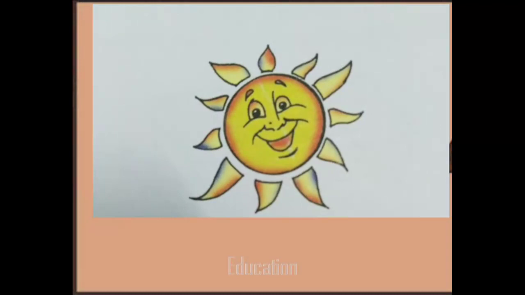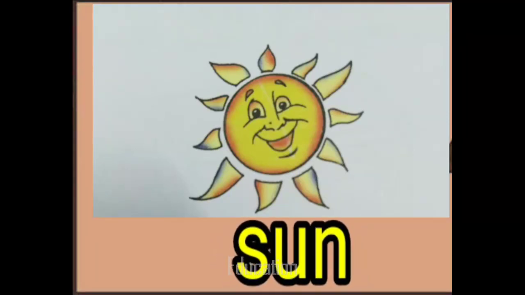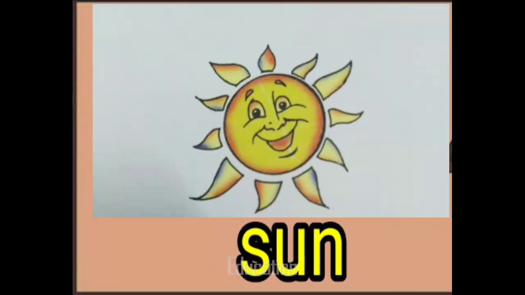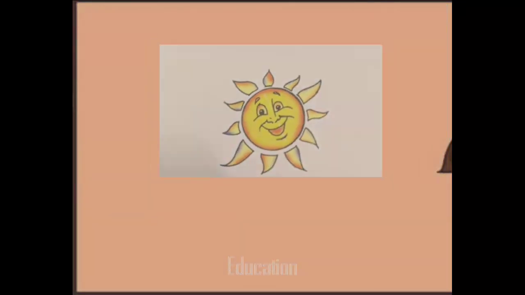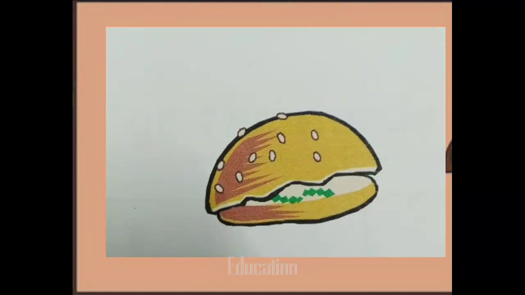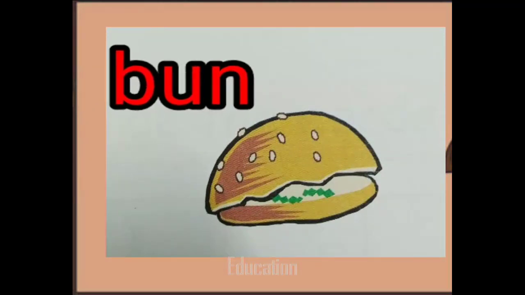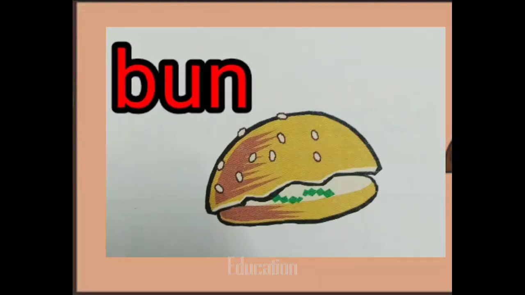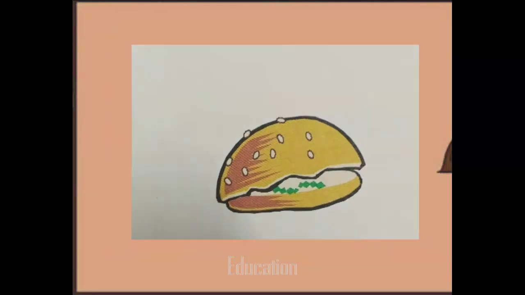Look at the picture. What is this? This is sun. So children, say with me, S-U-N, sun. We can see the sun in the sky, right? So sound it aloud, sun. Now look at the next picture. What is this? This is called bun. B-U-N, bun. Say with me, B-U-N, bun.